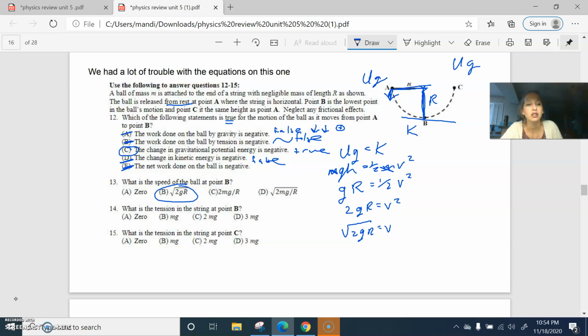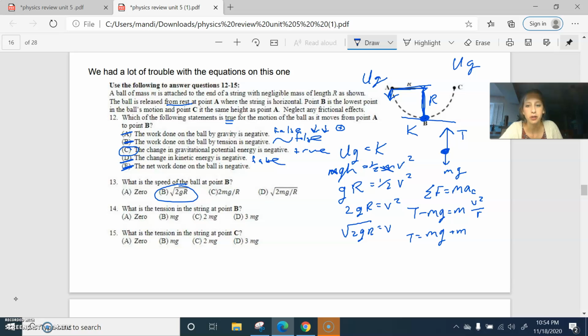What is the tension at B? At B, we have tension up and we have mg down. And we know that the sum of the forces equals ma, but it's a special kind of a. It's centripetal acceleration. So tension minus mg equals m times a_c, which is v squared over r. We're wondering what is the tension. Okay, so T equals mg plus m v squared over r.